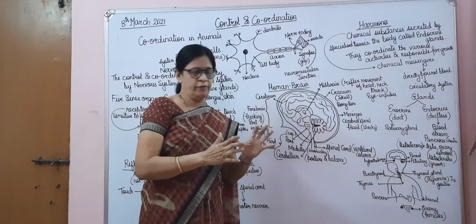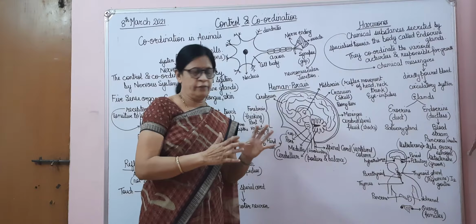The synapse is a gap in which chemical impulses are given, meaning electrical impulses are converted into chemicals. Again, the chemicals in the gap give the same electrical impulses to the next neuron. So from one neuron to another neuron, the impulses are passed with the help of a synapse. Synapse means a gap in which some chemicals are secreted. This is how impulses are carried from nerve to nerve in our body, from the sense organ to the brain, and from the brain to the different effector organs. This is how the nerve cells come together to form the nervous system.